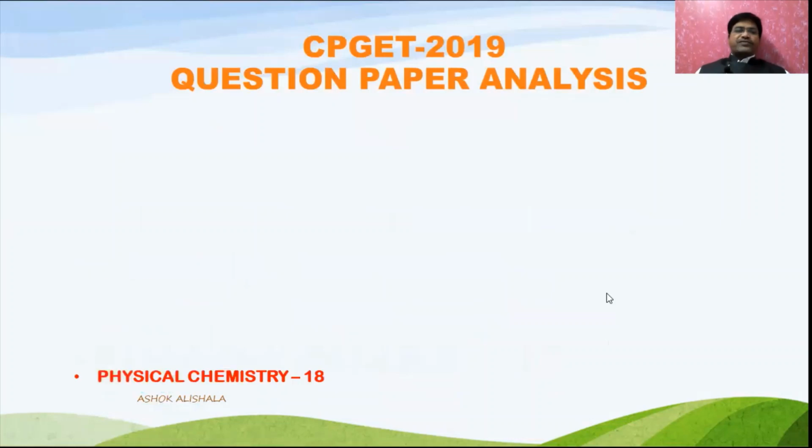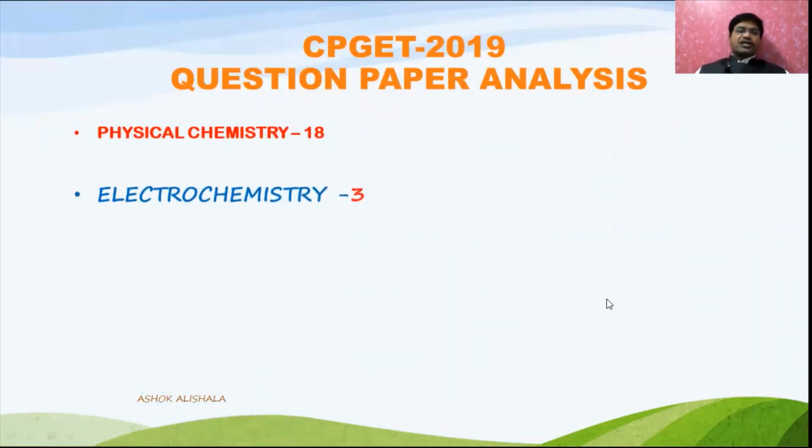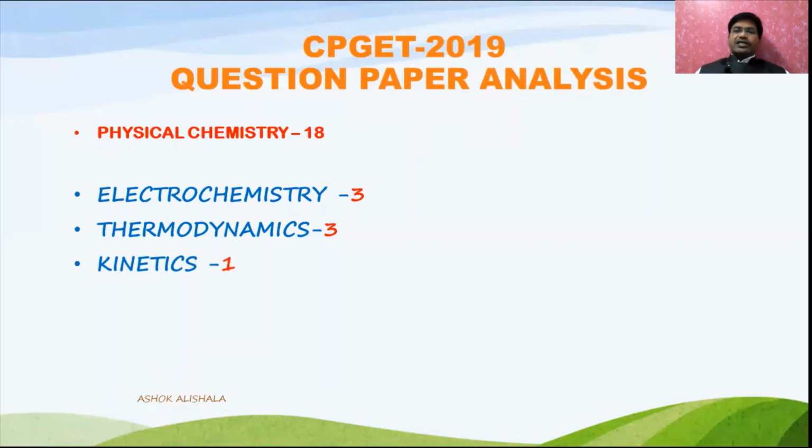Let us go for the physical chemistry. Almost 18 questions were given, and from electrochemistry 3 are given, and these 3 are mainly problems. And thermodynamics 3 are given. In this we have 1 or 2 problems, and the other one is a theory. And kinetics, only 1 question is given, and it is a problem.